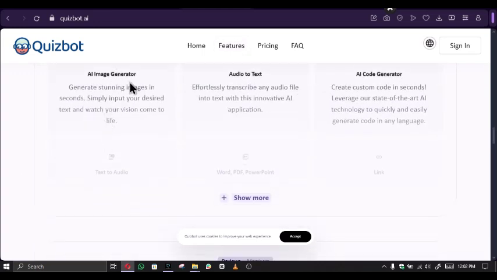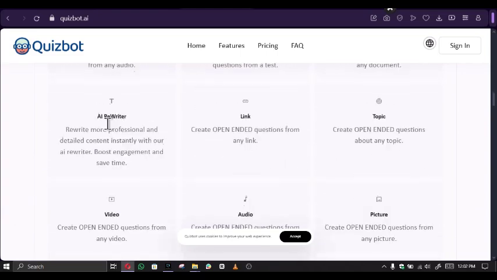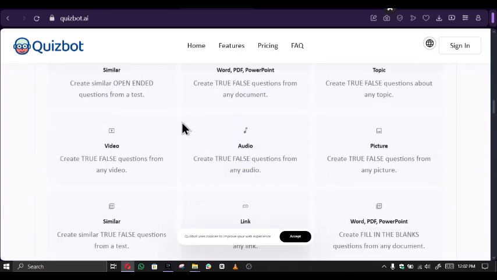You can get great stunning images in seconds. Simply input your desired text and watch your vision come to life. You can effortlessly transcribe any audio file into text with this innovative AI application. It can create custom code in seconds, leveraging state-of-the-art AI technology to quickly and easily generate code in any language. There's so much more you can see it can do for you.